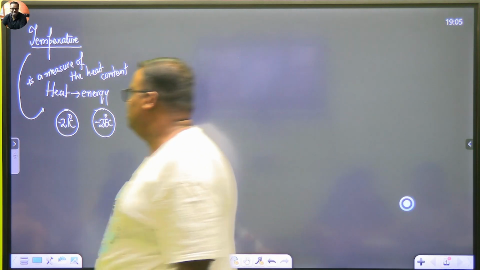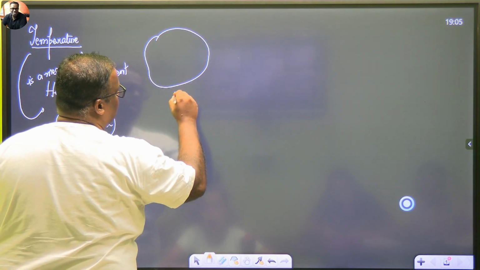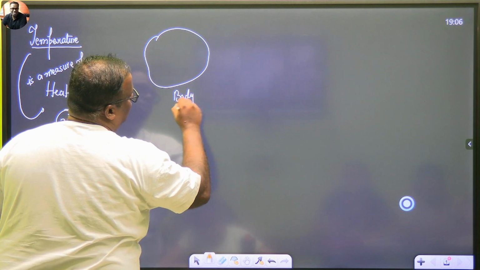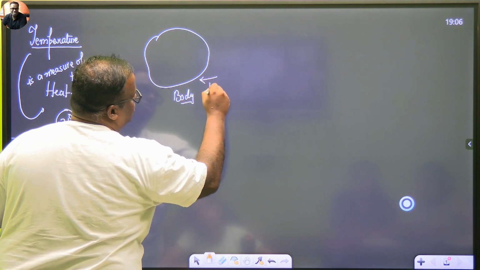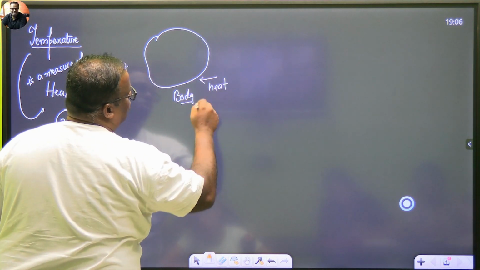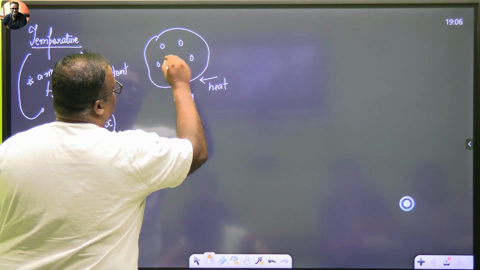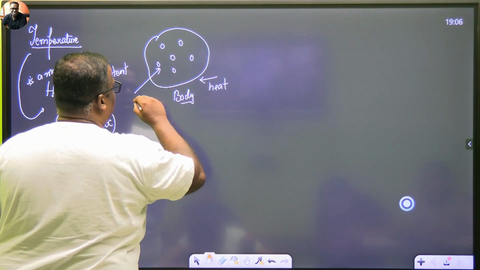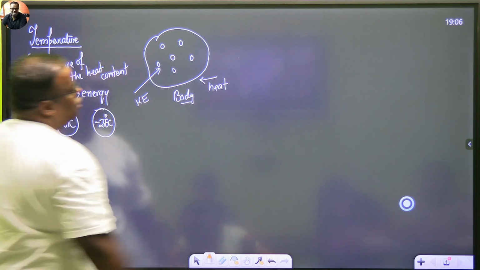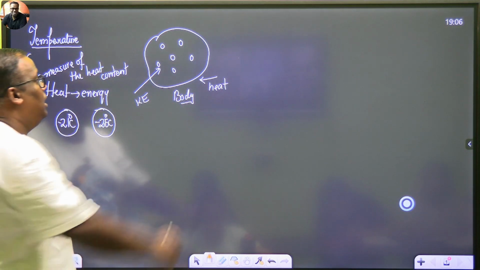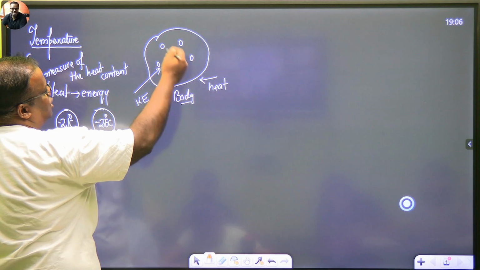Now, if a body is hot, say this is a body, and you are supplying heat, right? When you supply heat, there are particles inside this body. These particles always have some amount of kinetic energy with them. Do you agree or not? Let's say this body has 6 particles.